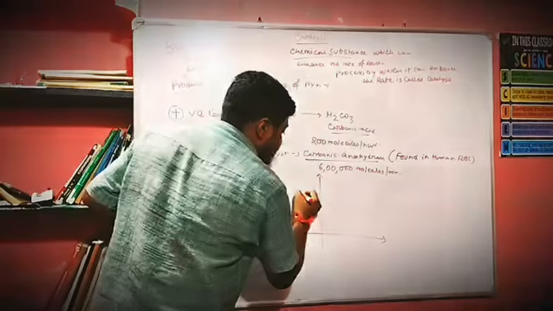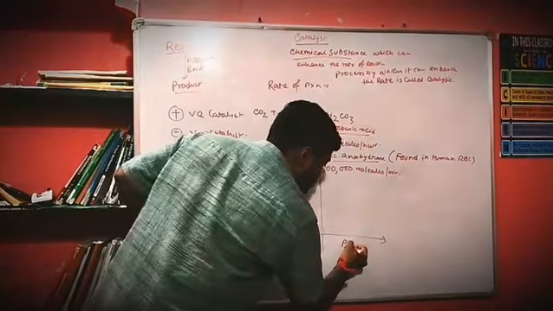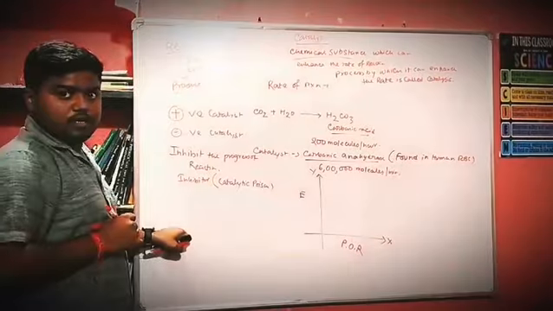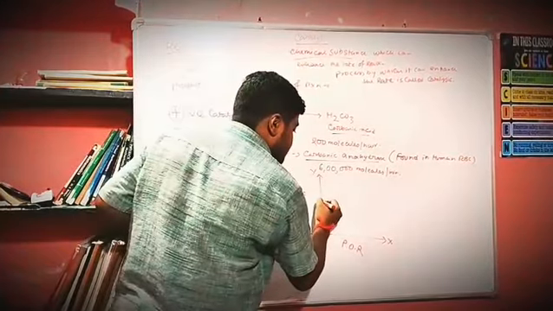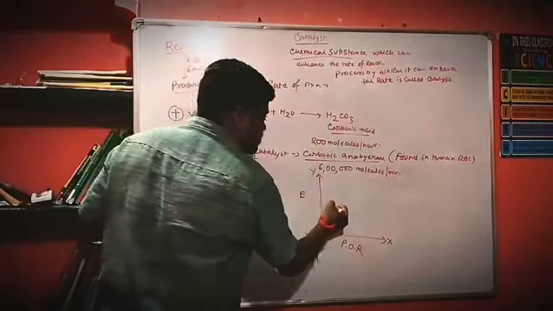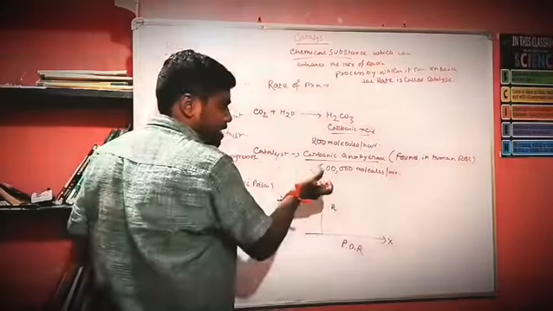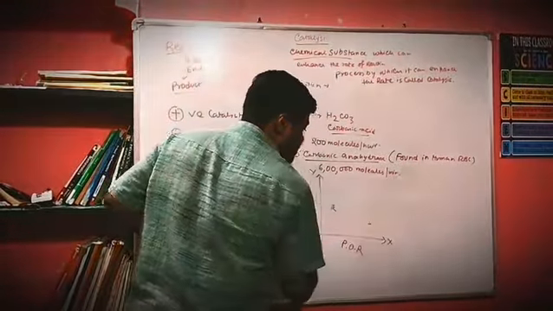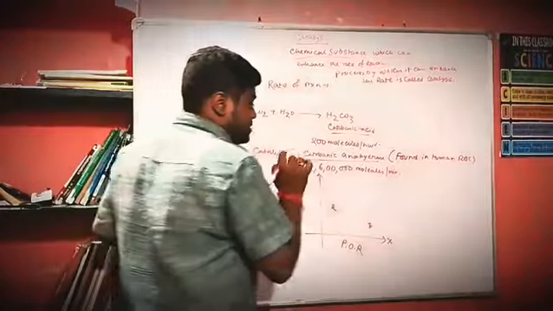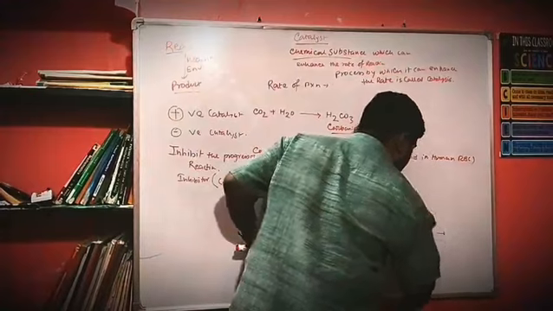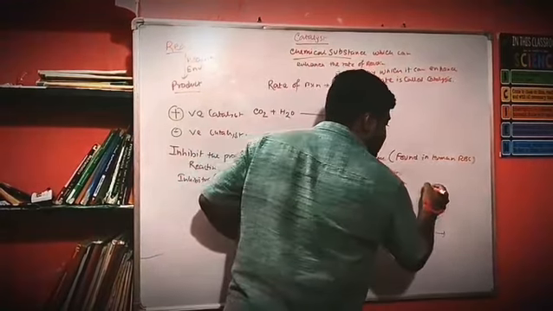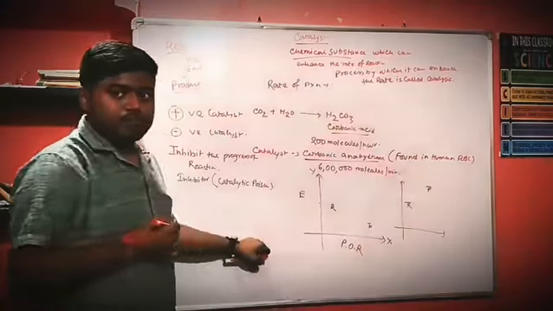If we plot the energy against the progress of reaction on the y and x axes, we can see that usually the energy of the reactant is on the higher side and the energy of the product is on the lower side. But in some cases the energy of the reactant is lower and the energy of the product is higher.